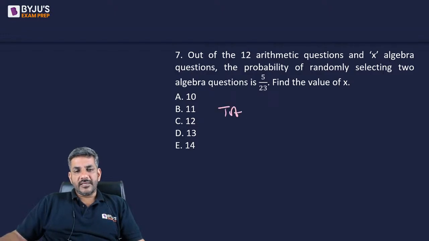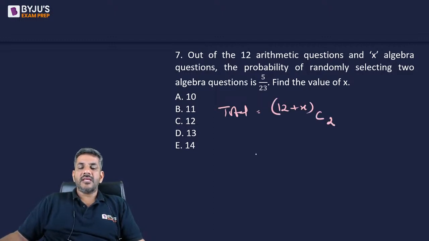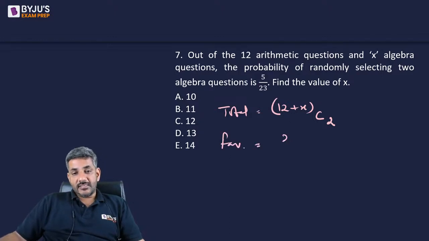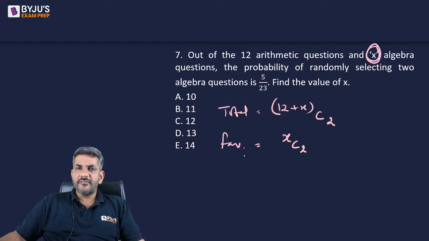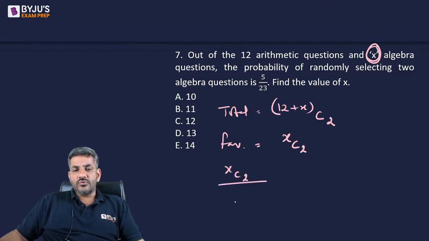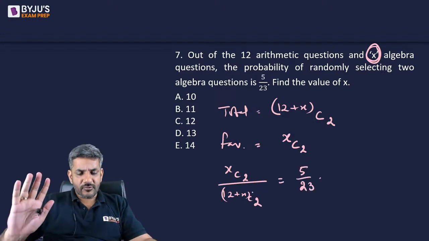What are the total cases? Out of 12 plus X questions, I have to select two. So can I say it is (12 plus X) C2? And what are the favorable cases? That both of them are algebra questions. That is X C2. Out of these X, those two questions would be there. That is the favorable cases. So my probability is given as XC2 divided by (12 plus X) C2. This is equal to 5 by 23, right? And then I have to solve it for X.